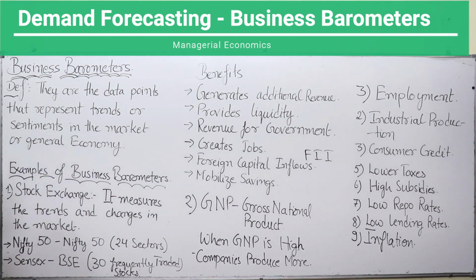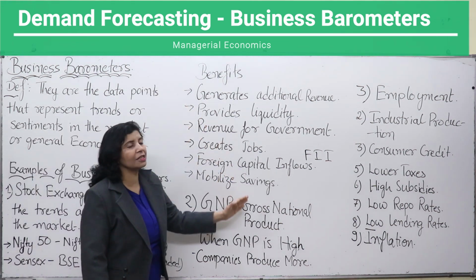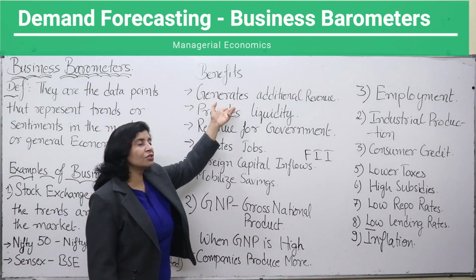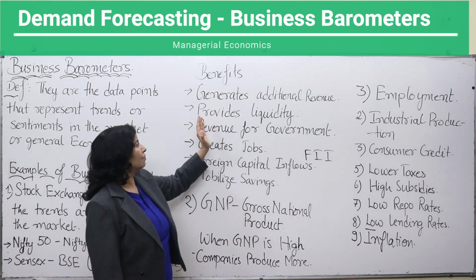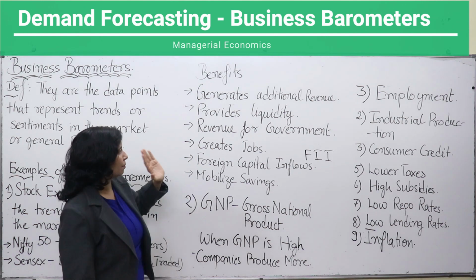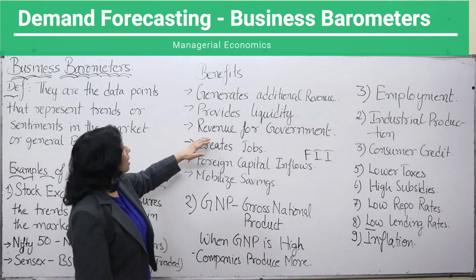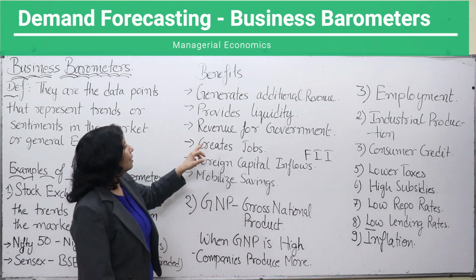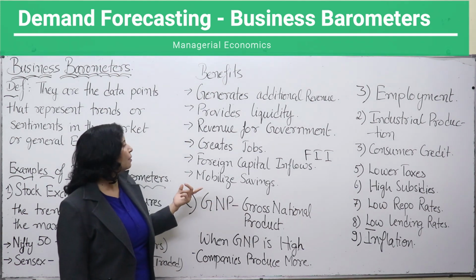But if the value of stock exchange benchmarks like Nifty and Sensex is falling, then the opposite of all these will happen. They will lose their revenues. They can always liquidify their assets, but revenue will be lower for government. Jobs will be lesser. Unemployment will be there.